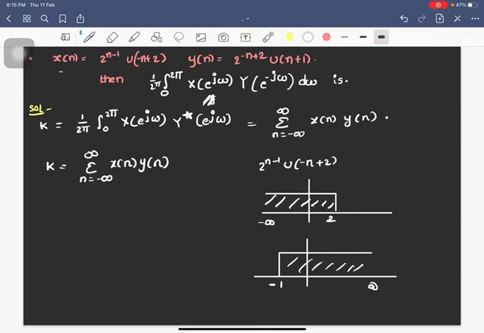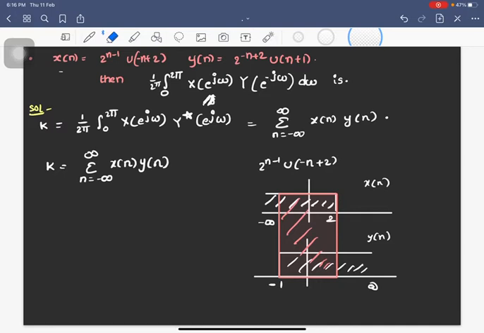I am sketching the range of n values for x of n and y of n. Now, if I want the product, what is the intersection? The intersection is minus 1 to 2. So this is my intersection range, right?